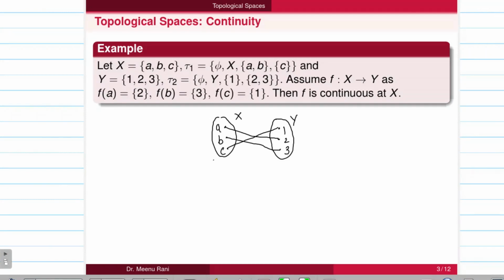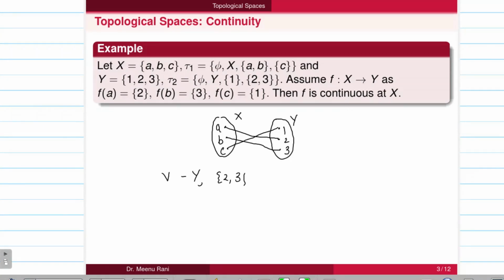First we check at point a. Then from the definition, for every open set in Y that is containing f(a), that is 2, the open sets are Y, that is containing f(a), and {2, 3} also.